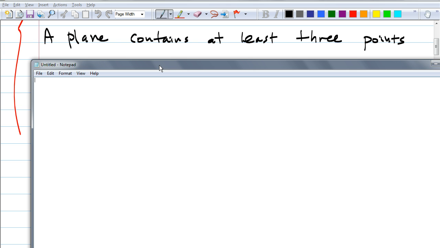And this postulate has many parts. That was the first part. The second part is this: a plane contains at least 3 points, and it's missing something, and you have to add something. Because if you just say it this way, it's not complete. So does anybody know what words should go afterwards? A plane contains at least 3 points.